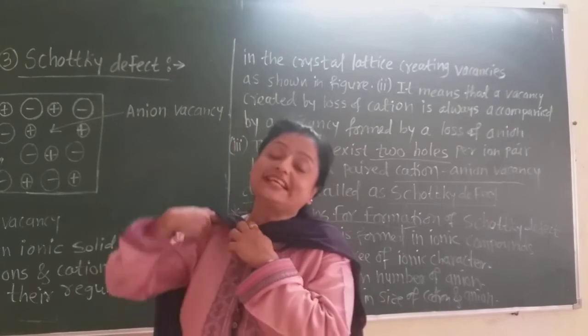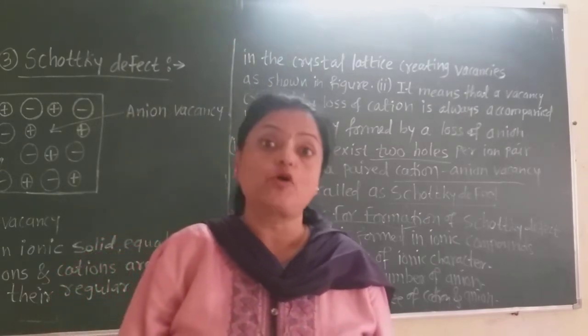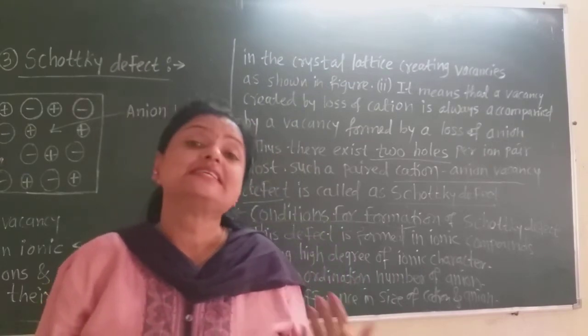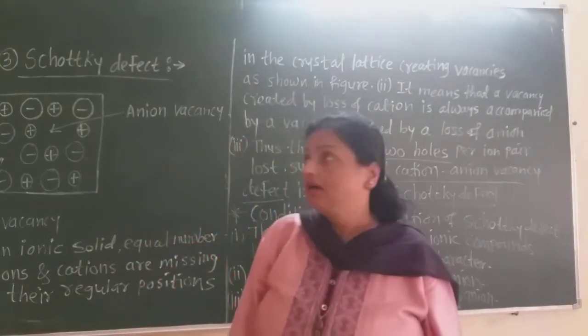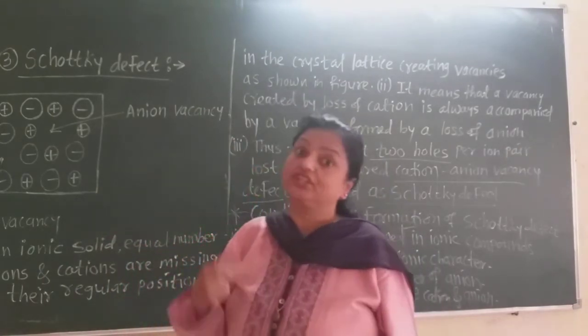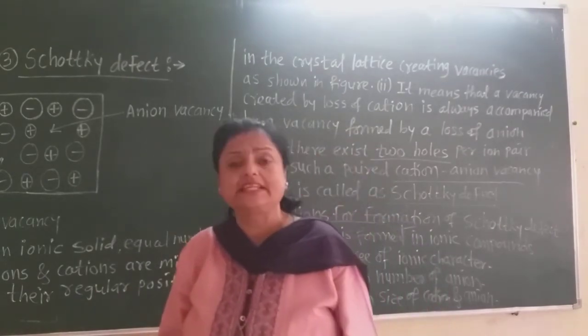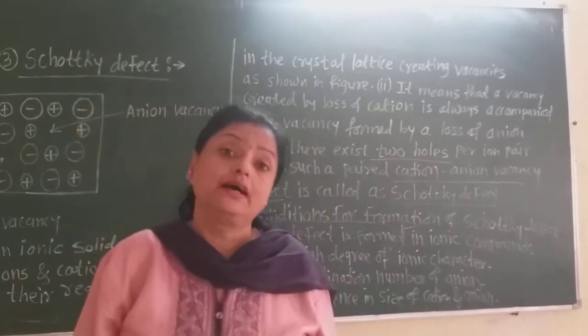Now students, this is about the interstitial point defect, the second type of defect, that is the self-interstitial defect. There are two different types of self-interstitial defect, and again we have learned the Schottky defect, which is the third point defect. Now this is also very interesting. Now only one defect is remaining, that is the Frenkel defect. It will be learned in the next lecture.